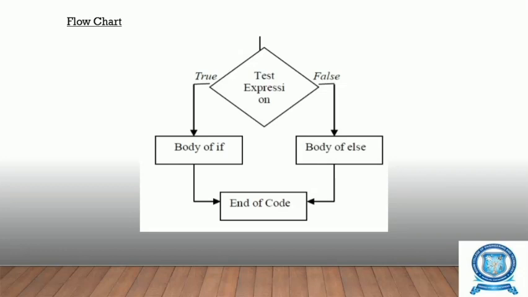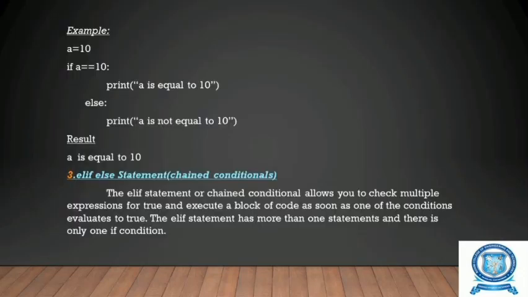Let us see an example for this. a is equal to 10, so we initialize the value of a as 10. If a is equal to 10, that is, we are checking a condition whether a is equal to 10, then it is asked to print a is equal to 10. If a is not equal to 10, the else part is given as print a is not equal to 10. Here we have initialized a value as 10, so we will get the result a is equal to 10.